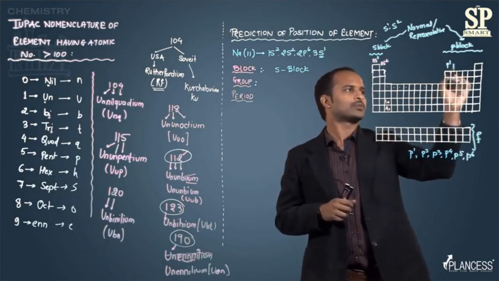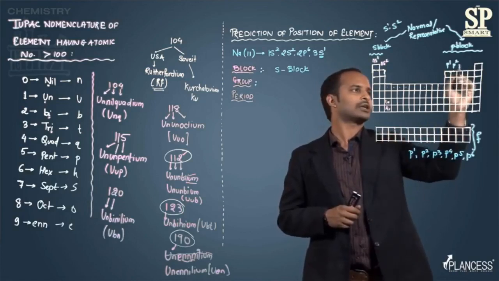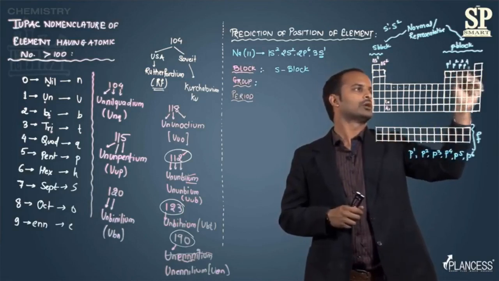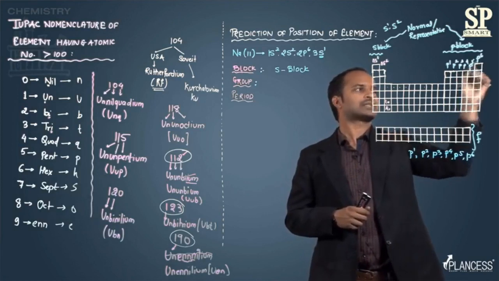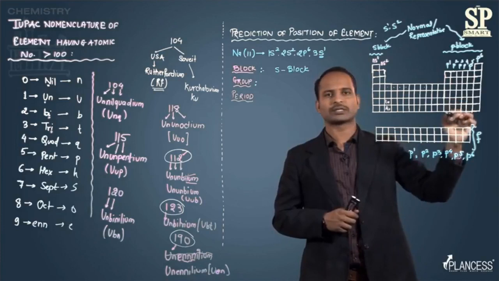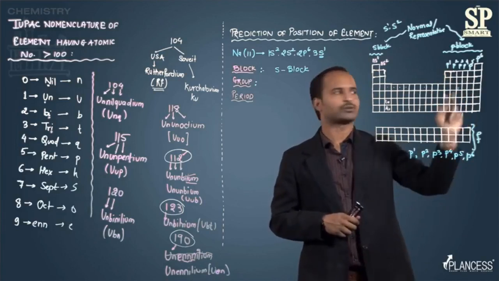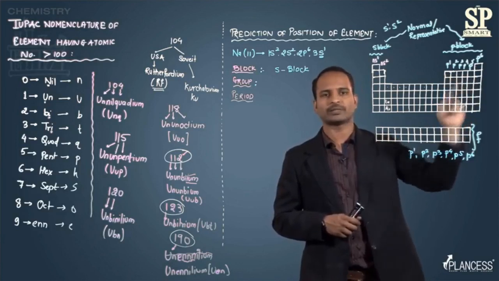If the element enters P2, it goes to the second group. If the element makes a P3 configuration, then it will belong to the third group, and similarly P4, P5 and P6. So all the elements which belong to group number 13 have P1 configuration. All the elements in the next group have P2, then P3, P4, P5 and P6.